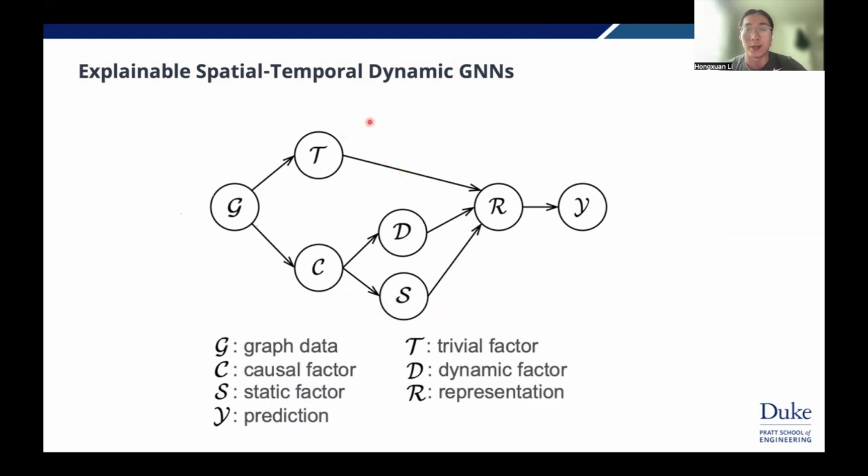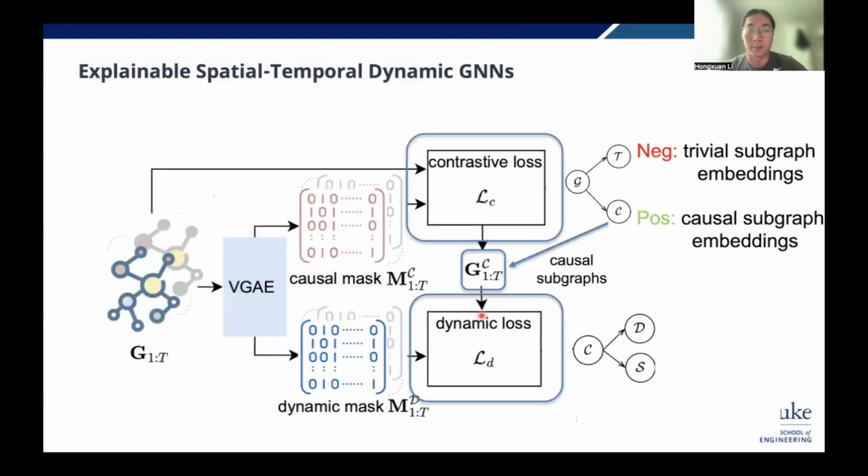All those factors work together to contribute to the downstream task, right? So if the model learns how to split the graph into those subgraphs, it understands how the data contributes to the downstream task, right? So it can provide some explanations. This graph is actually a combination of silencing mapping and causal inference.